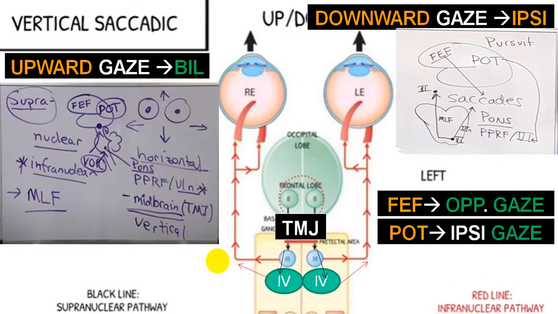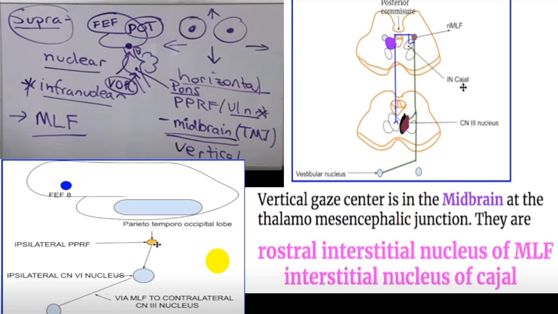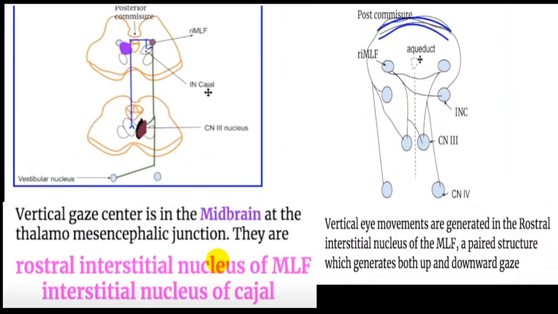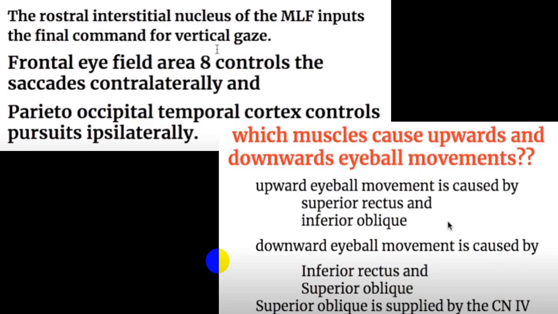So the parieto-occipito-temporal area supplies ipsilateral gaze and the frontal eye field supplies the opposite side. So whatever we have discussed till now is mentioned here. I'm skipping over this particular slide; at your leisure time you can go through it.